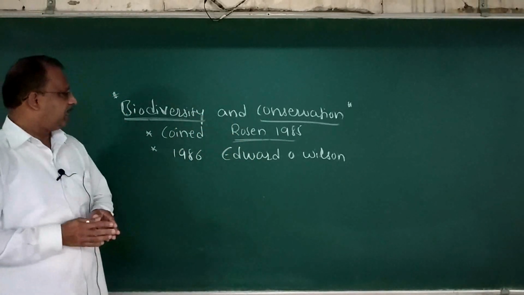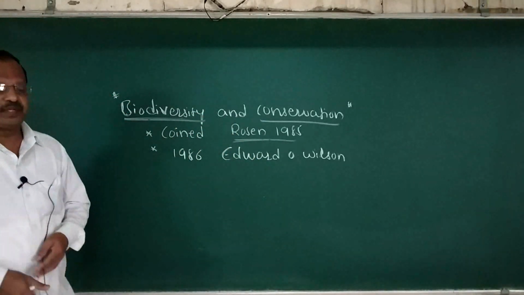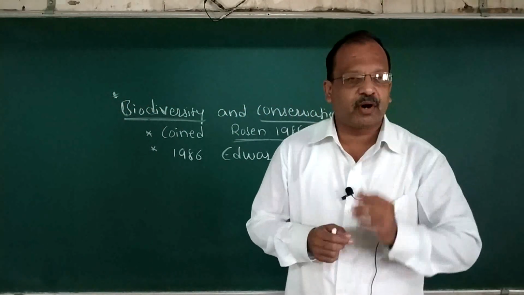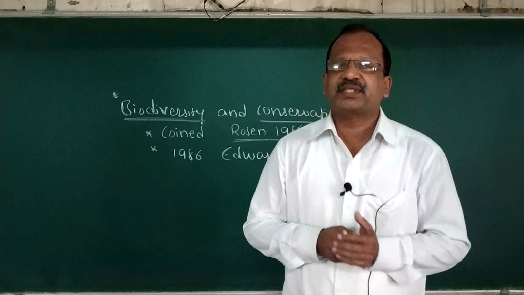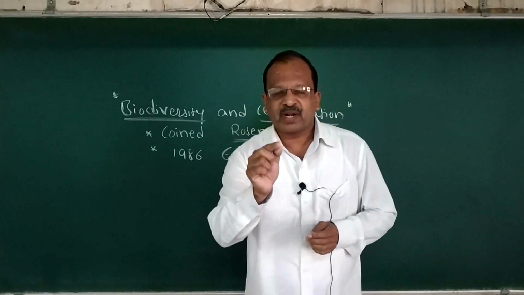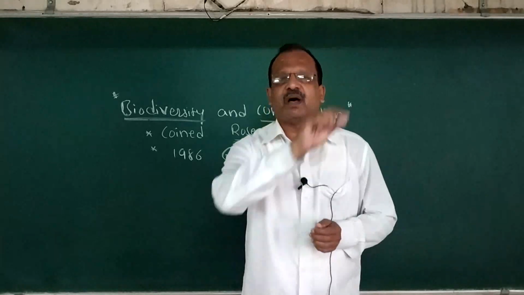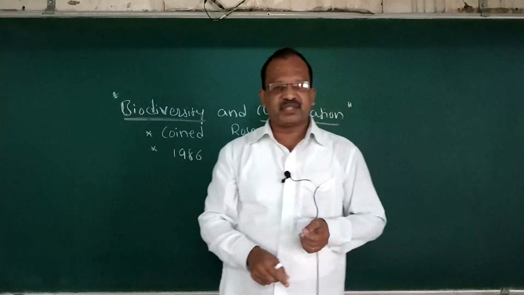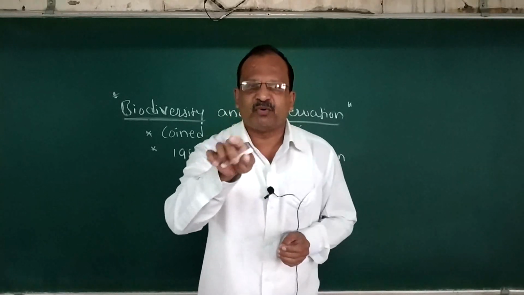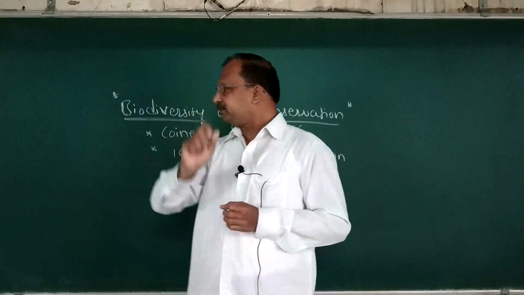So that ends the introduction to biodiversity. Please remember, biodiversity is a short form of biological diversity. It is a collection of varieties of all forms of life.